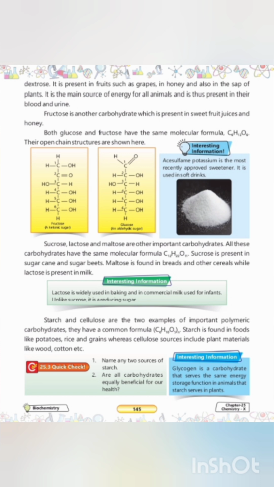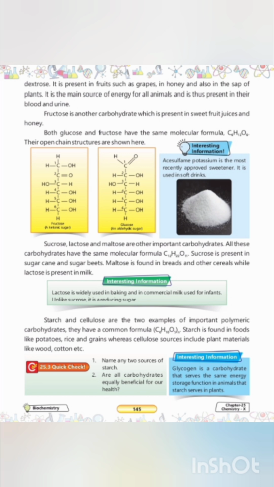Disaccharides: sucrose, lactose, and maltose. These are other highly important carbohydrates that share a common molecular formula: C12H22O11. Sucrose is found predominantly in sugar cane and sugar beets. Maltose is found in breads and various other cereals. Lactose is found naturally in milk, heavily utilized in baking and commercial infant milk formula. Chemical fact: unlike sucrose, lactose is classified as a reducing sugar.